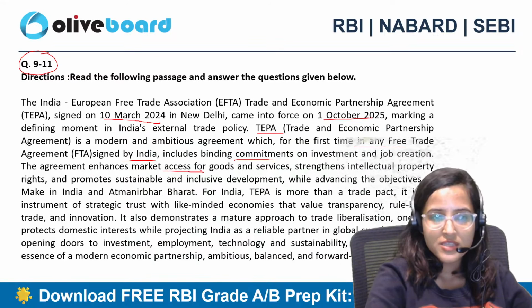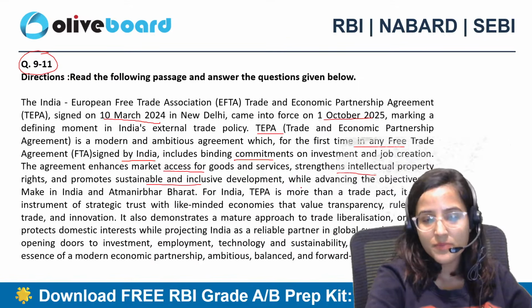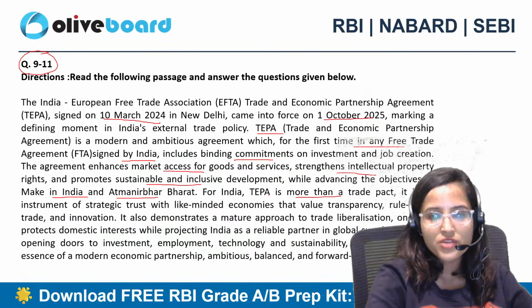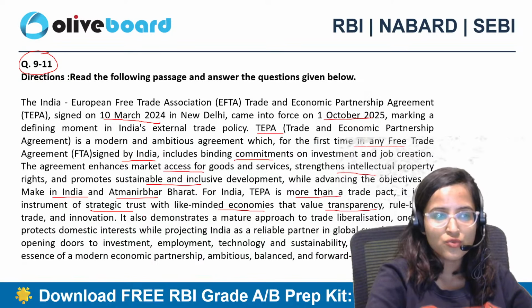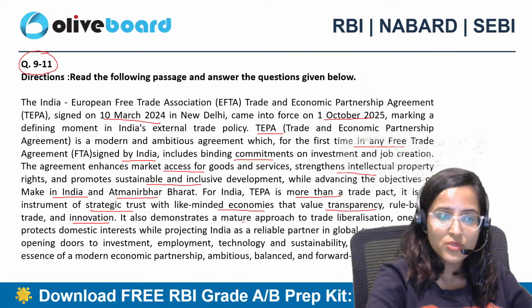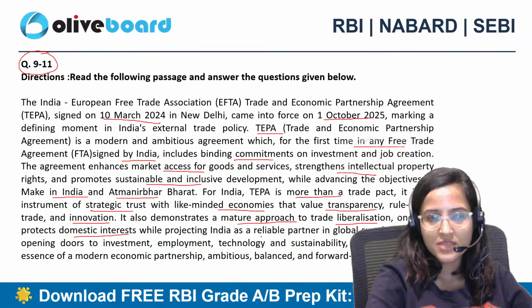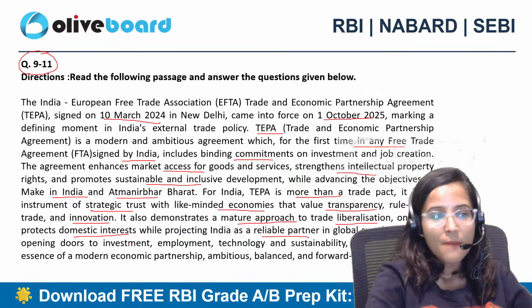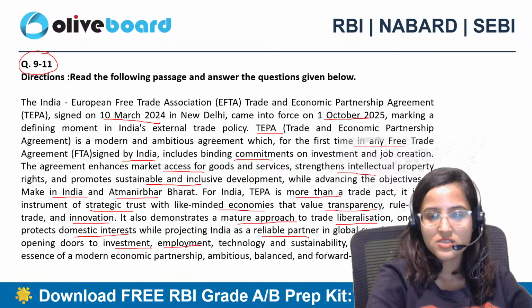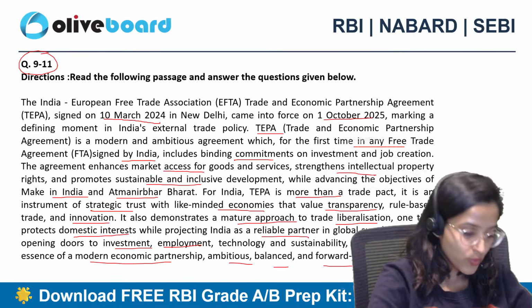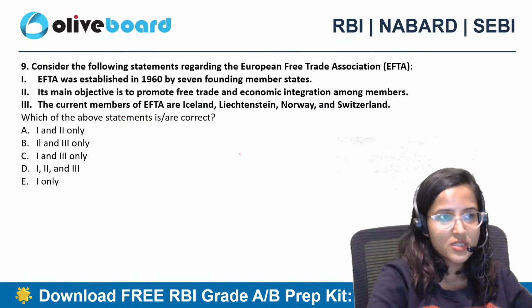The agreement enhances market access for goods and services, strengthens intellectual property rights, promotes sustainable and inclusive development, while advancing the objectives of Make in India and Atmanirbhar Bharat. For India, TEPA is more than a trade pact, it is an instrument of strategic trust with like-minded economies that value transparency, rule-based trade, and innovation. It also demonstrates a mature approach to trade liberalization, one that protects domestic interests while projecting India as a reliable partner in global supply chains. By opening doors to investment, employment, technology, and sustainability, TEPA captures the essence of a modern economic partnership: ambitious, balanced, and forward-looking. Okay, so let's read the ninth question.